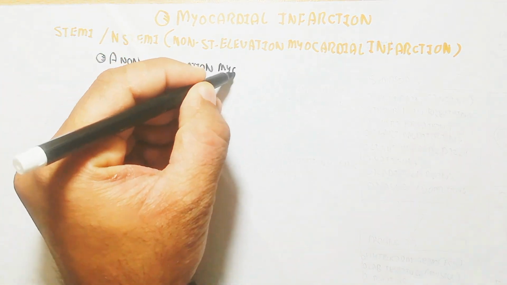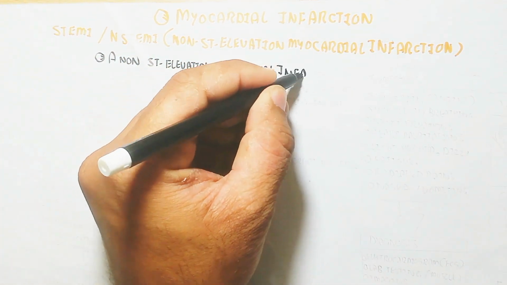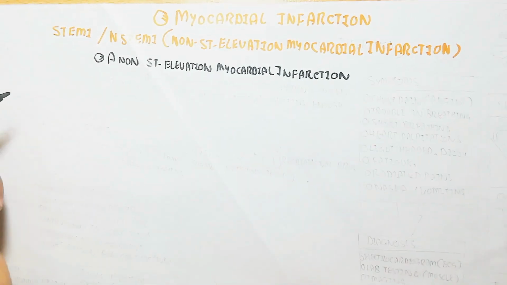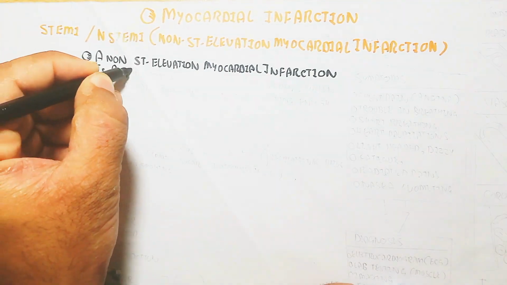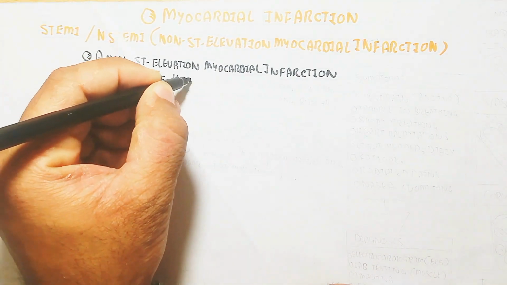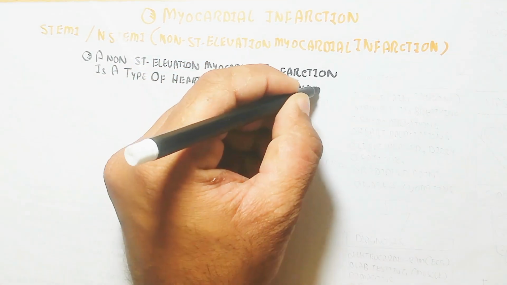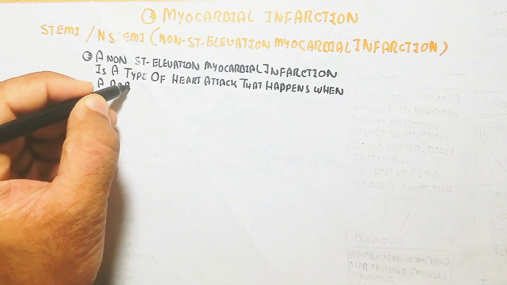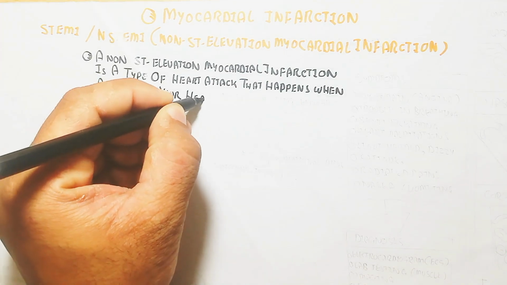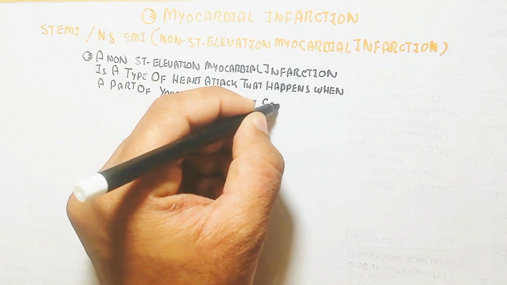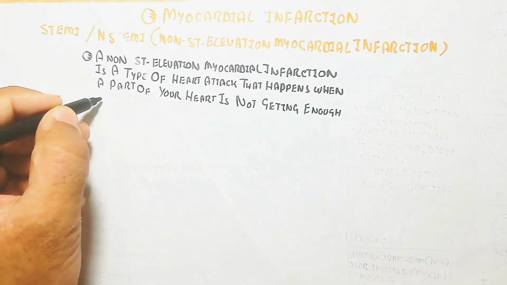In this case, the electrocardiogram will not show the ST elevation, but rather changes in the S and T waves. A non-ST elevation myocardial infarction is a type of heart attack that happens when a part of your heart is not getting enough oxygen.